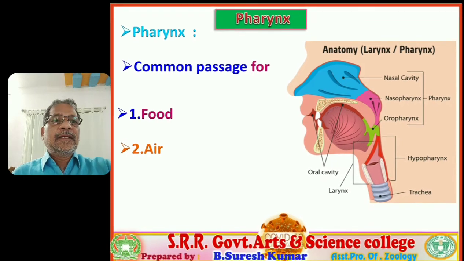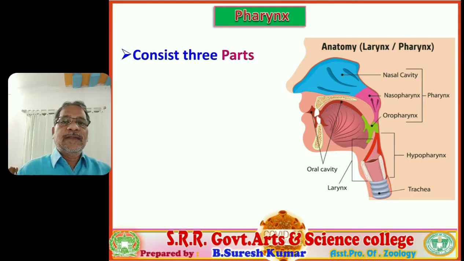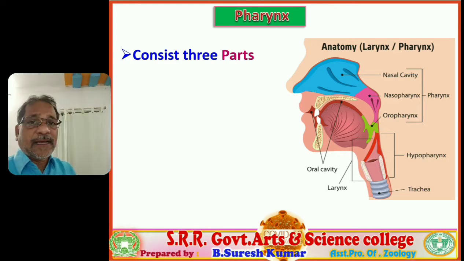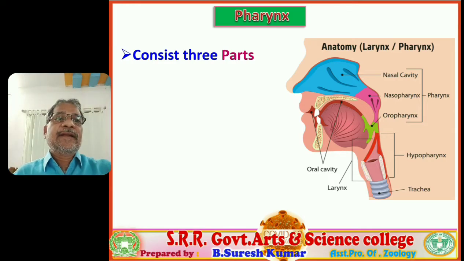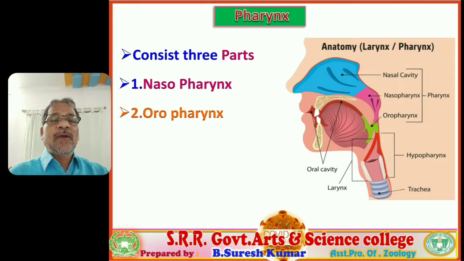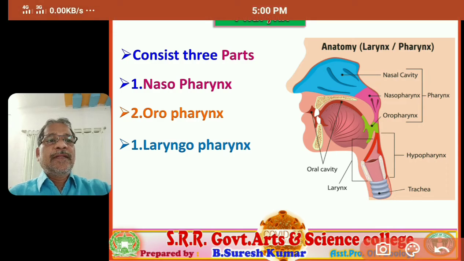Next, the parts of the pharynx. Now discuss. The pharynx is differentiated into three regions. It consists of three parts, namely the nasopharynx, the oropharynx, and the laryngopharynx.